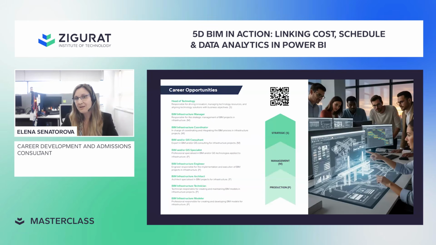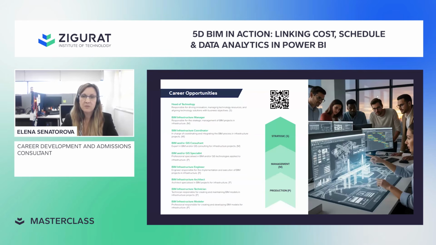This master opened basically doors to a wide range of professional roles in the infrastructure sector. Graduates are equipped to work as BIM infrastructure managers and coordinators, BIM and GIS consultants, infrastructure engineers and architects, heads of technology. The program covers production management and strategic levels, empowering professionals to lead interdisciplinary teams and drive digitalization in infrastructure projects. So it is not just about learning technology, it's about leading transformation in the infrastructure sector.